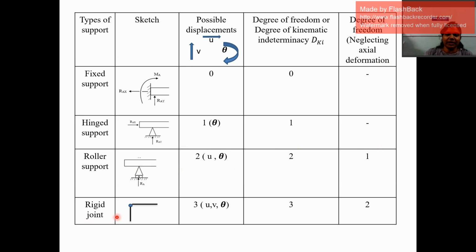Then the rigid joint. In the case of a rigid jointed frame, whatever joint you provide between the two members is a rigid joint, and this rigid joint will allow movement in the x direction and y direction, and rotation of the joint is also possible. So the possible displacements in this case will be u, v, theta. So the degree of kinematic indeterminacy is 3, and if you ignore the axial deformation, that is v, then the degree of kinematic indeterminacy or degree of freedom reduces to 2.